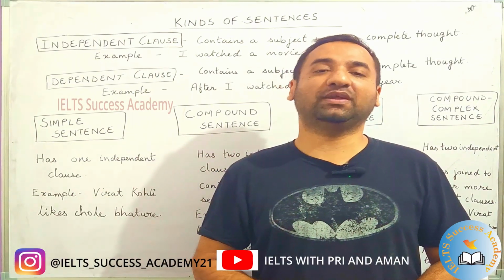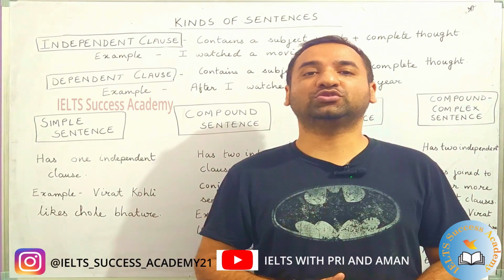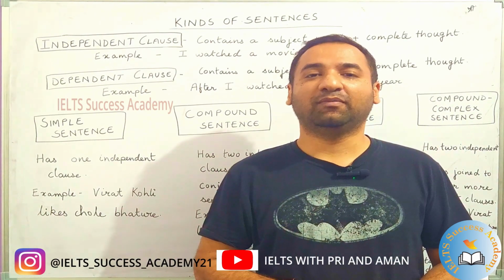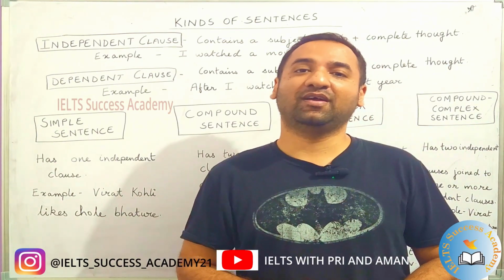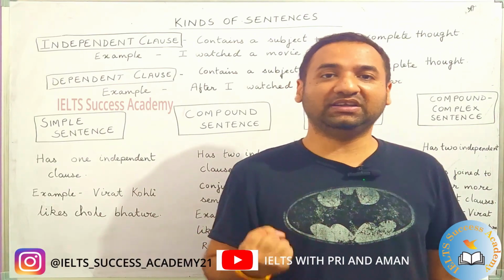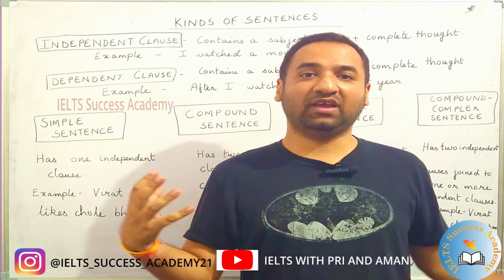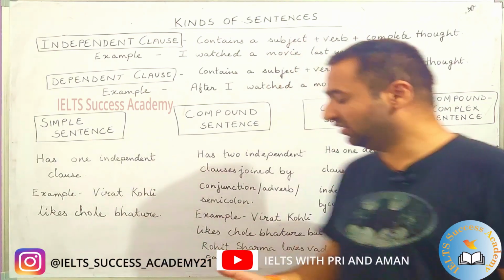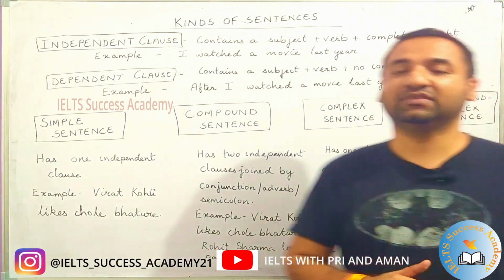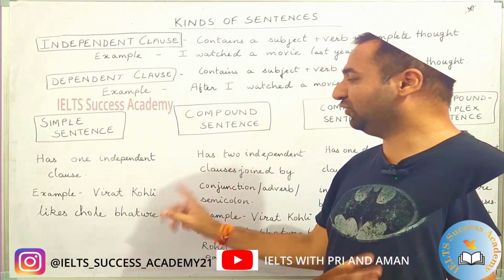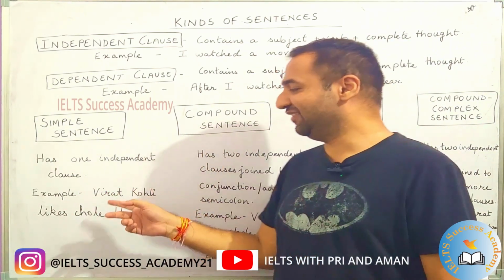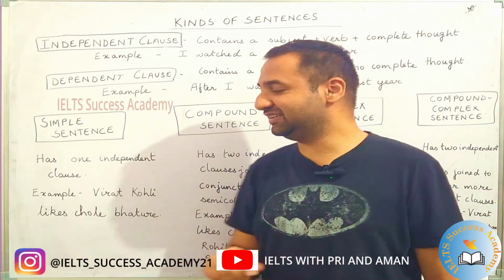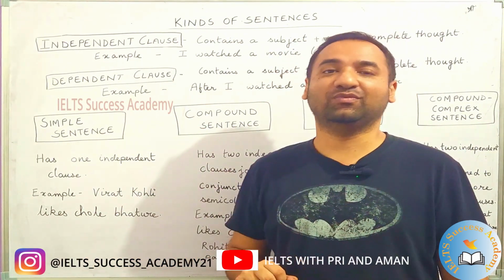Let's say you are going on a road trip and the big brother says that he wants to eat at Haldiram's, but the small brother says that he wants to eat at McDonald's. But who's gonna make the ultimate decision? Who's gonna join everything together? The conjunction. Okay. For example, here Virat Kohli likes chole bhature. It stands by itself. Virat Kohli is what? Subject. Likes is the verb.